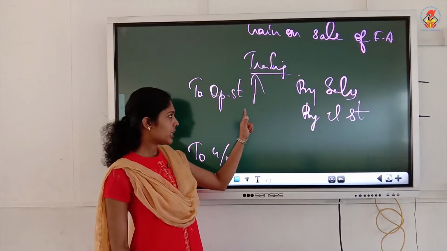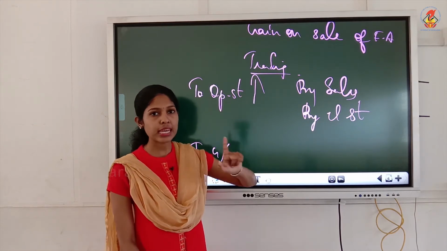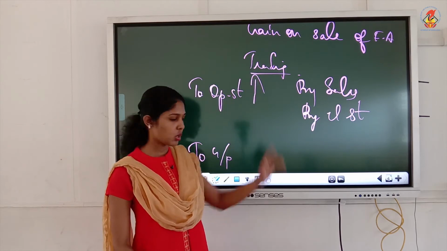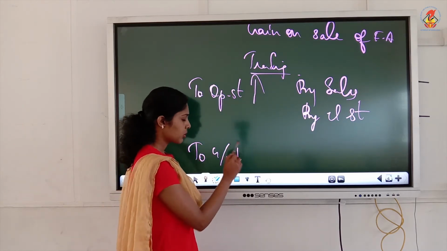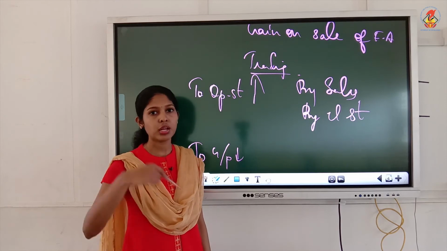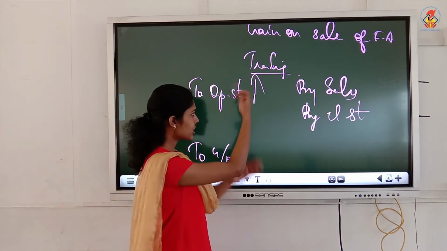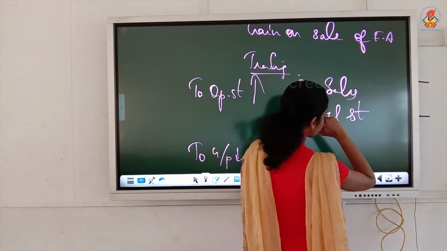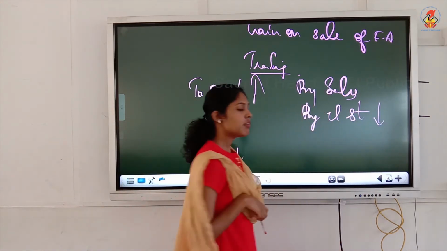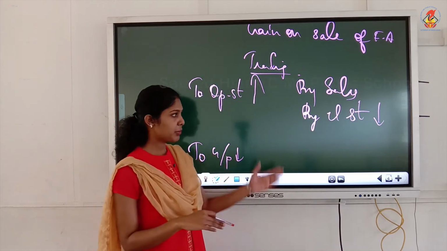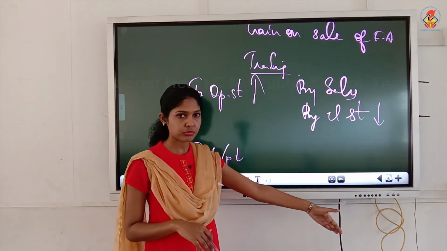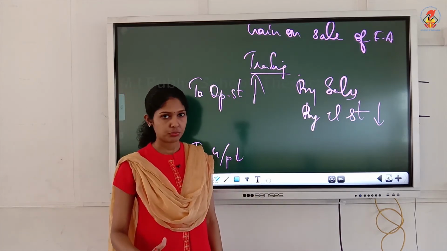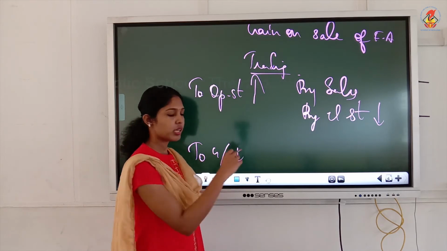So what will happen if your opening stock increases? Debit side increases means loss increases. Automatically profit will be going down. If profit goes down, add it back. Understood? If it is the reverse, what will you do? Less it. Or undervaluation of closing stock. What will happen when your credit side is going down? Credit side moving down means the profit is going down. Understood? Profit going down, again we will add.